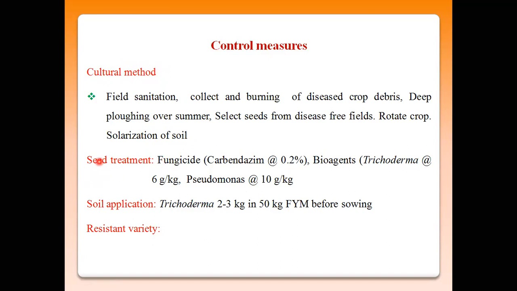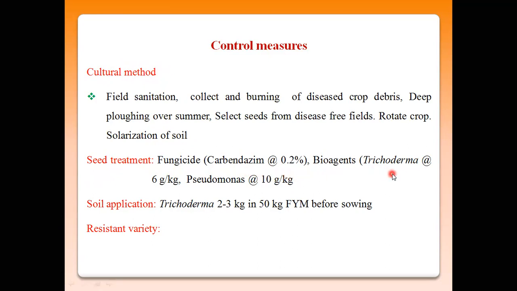Then seed treatment, because the primary infection takes place through the seeds. Before the actual sowing of the seeds in the main fields, these seeds are generally treated with fungicides and some bioagents, such as carbendazim at the rate of 0.2%, or captan or thiram at the rate of 0.2%.